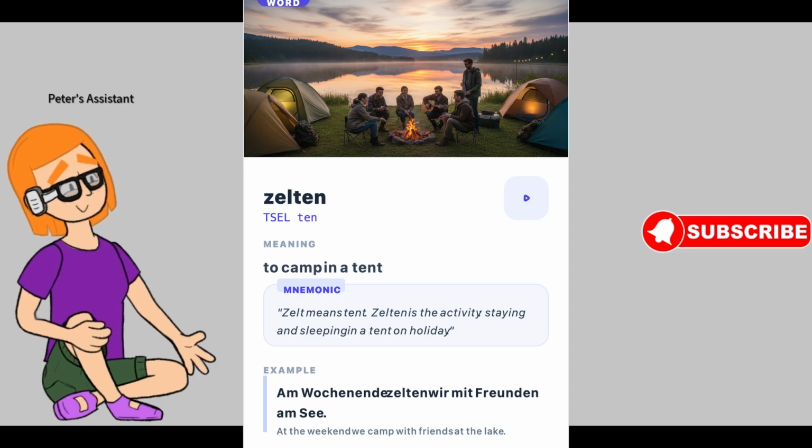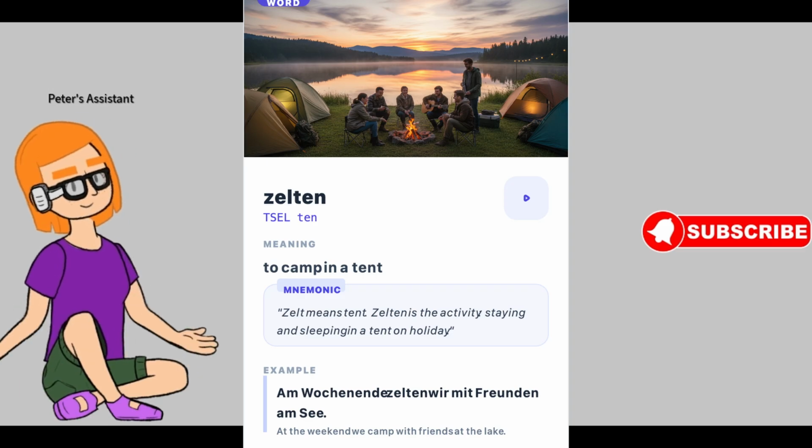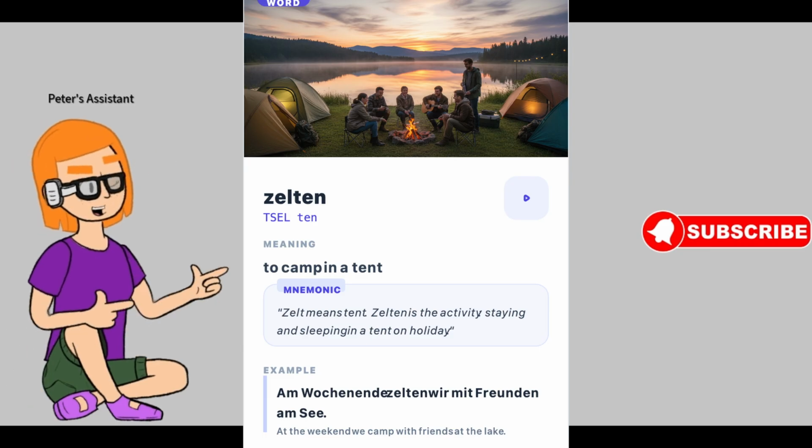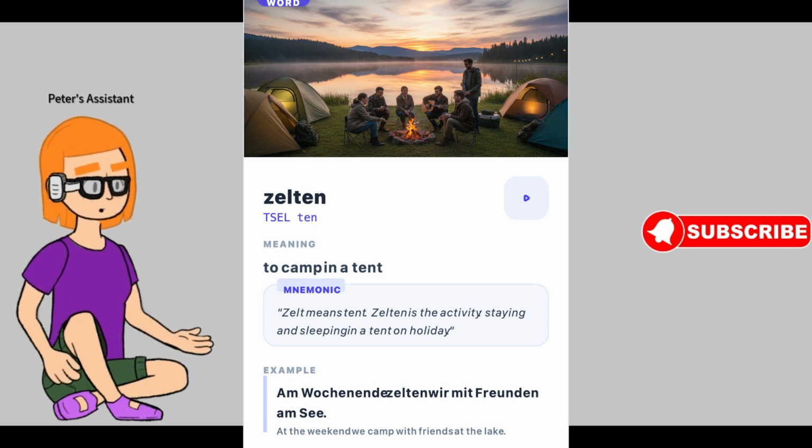How to remember this verb? Zelt means tent. Zelten is the activity, staying and sleeping in a tent on holiday. Example sentence: Am Wochenende zelten wir mit Freunden am See. English translation: At the weekend we camp with friends at the lake.